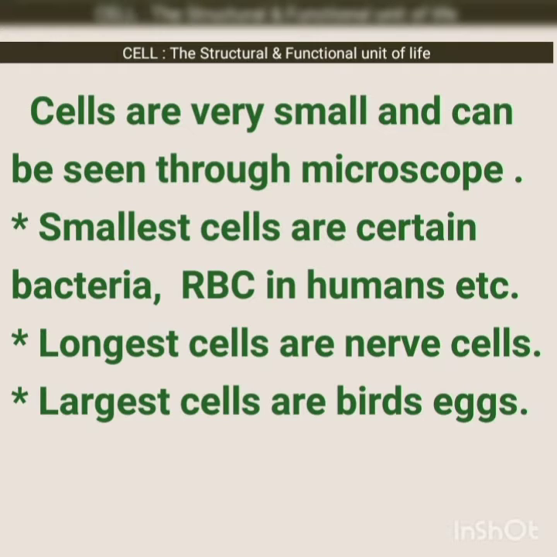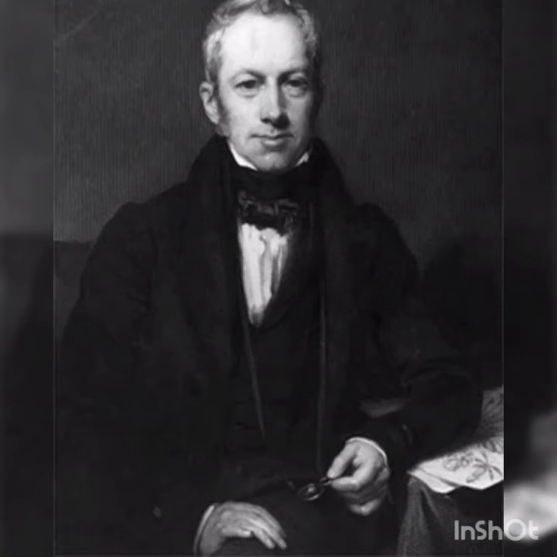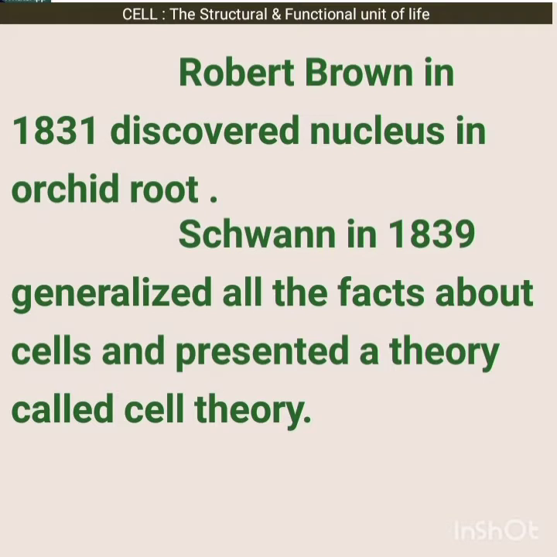The largest cells are birds' eggs. As we know, eggs are unicellular, and these are the largest cells which we can see with the naked eye. Robert Brown in 1831 discovered the nucleus in the orchid root.